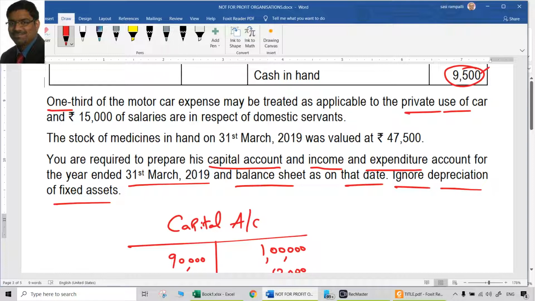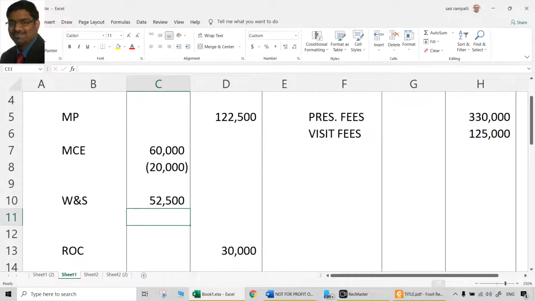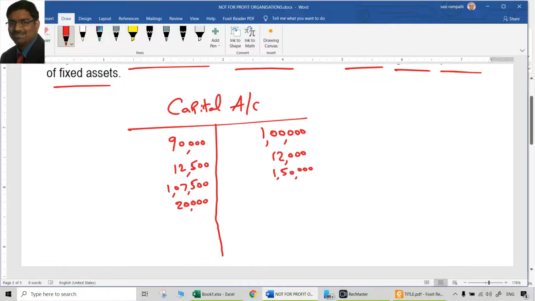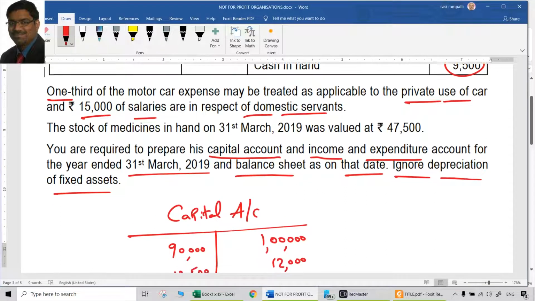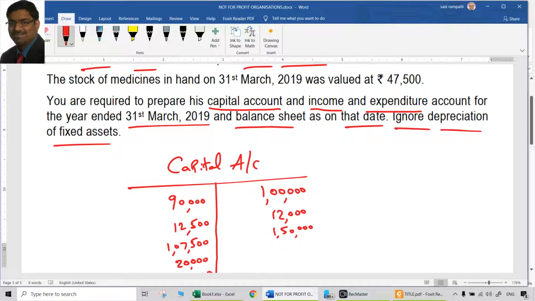That is one thing. The second thing is also similar. 15,000 of the salaries are related to the domestic servants. So once again, salaries, whatever it is, from that you have to take out 15,000 because they are not related to the profession. They are personal salaries because they are related to the domestic servants. Again, what you have to do? Because it is also a kind of drawings, it is also a personal expenditure. It has to be debited to the capital account. So that is the treatment for 15,000. Both sides we have to treat, both debit and credit.